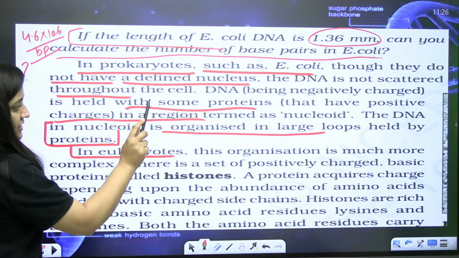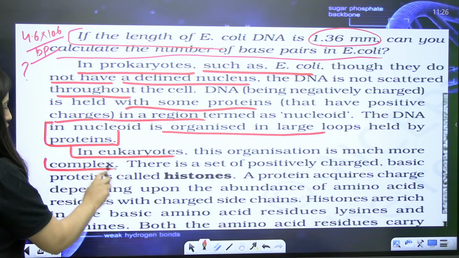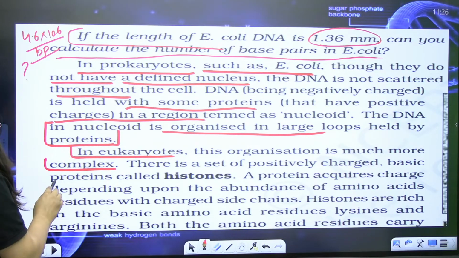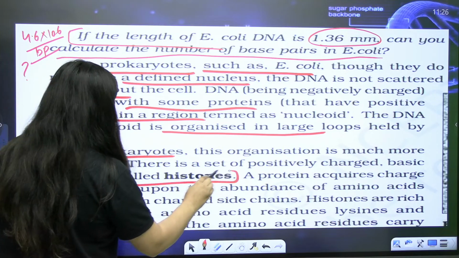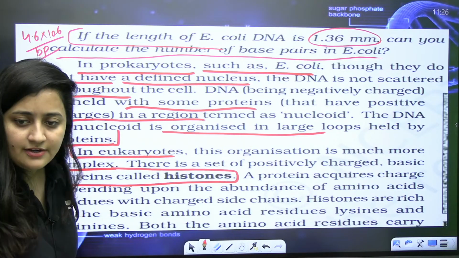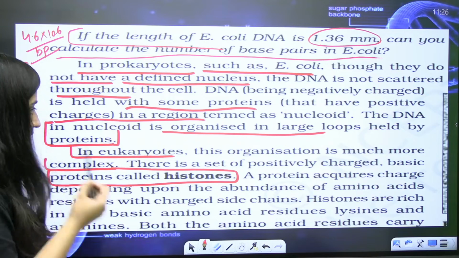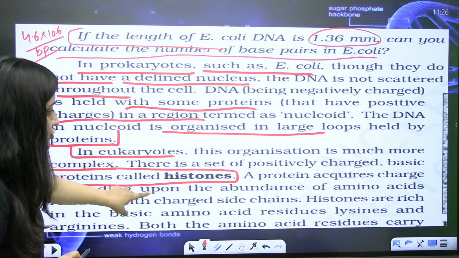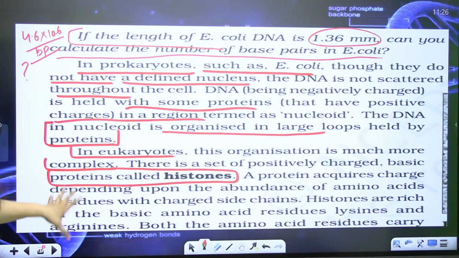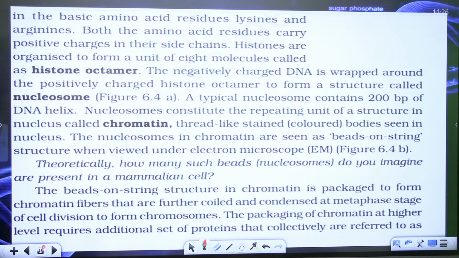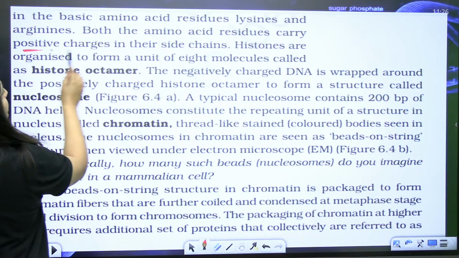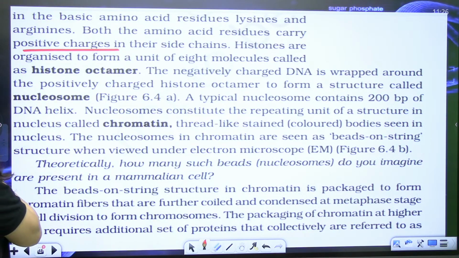Now next part. In eukaryotes, this organization is much more complex. So there is a set of positively charged basic proteins called histones. Proteins acquire charge because they have basic amino acids. You know that lysine and arginine it is. So both the amino acid residues carry positive charge in their side chain.